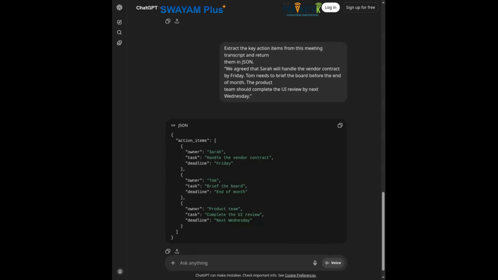Now, if I was to run this, say, multiple times, there is no guarantee that I'm going to get the same names, the same column names. So, why is that? Task can be written as action, deadline can be written as due date. So it's not wrong. It's the same prompt, but you can get a different structure. And this is the format instability that Zero Shot produces when the schema is unspecified.